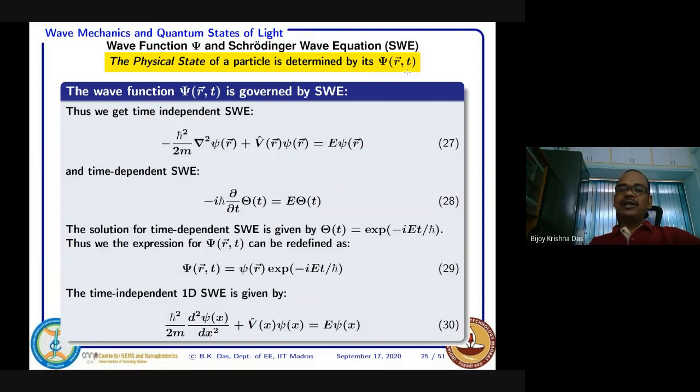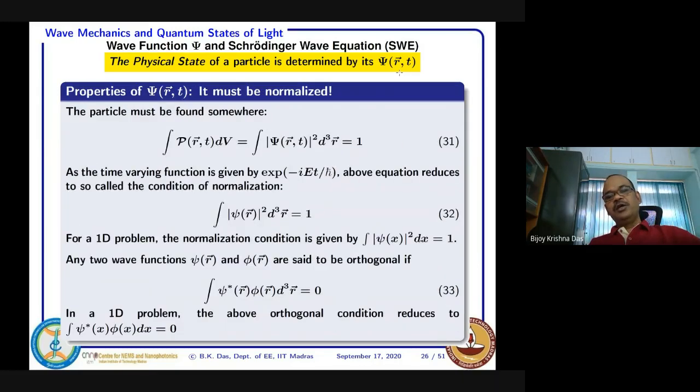But before that, you need to know the properties of this psi, the physical state: its mathematical properties. If you are using it for mathematical operations, it should follow certain mathematical rules. So what are those rules? We'll be discussing them today. Okay, so now, properties of psi.